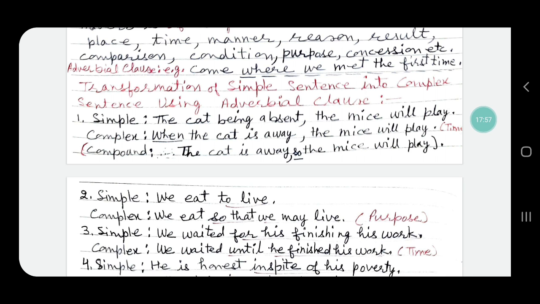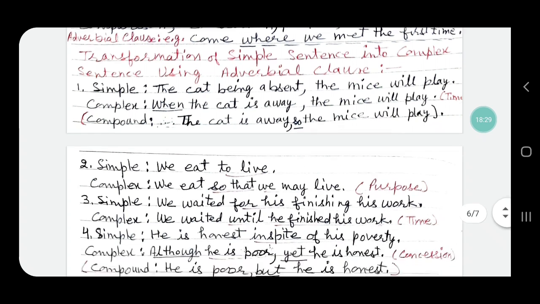This is a complex sentence. If we change this simple sentence into "The cat is away, so the mice will play", "so" is a coordinating conjunction, so it will become a compound sentence. But in this exercise, we have to make a complex sentence, not a compound sentence. And so the correct answer is: When the cat is away, the mice will play.